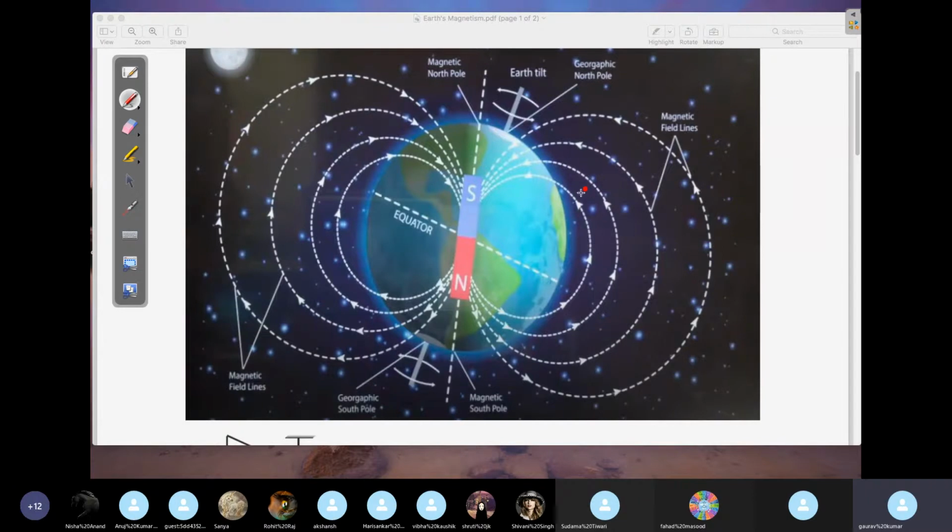Let's say I have taken a point here, close to Earth's surface. How do you define the horizontal at this point? Can anyone define the horizontal at this point? I have taken any reference point above the Earth's surface. What is the meaning of horizontal at this point? A very simple question to all of you.